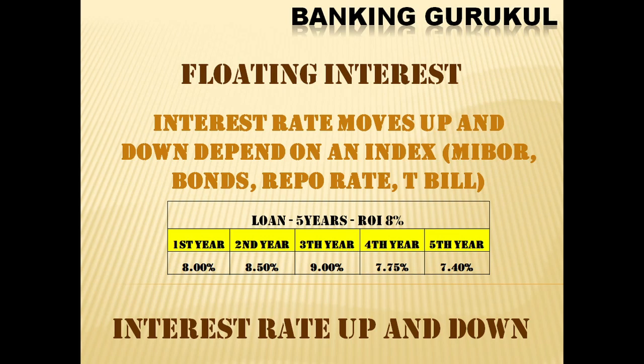In floating interest, the interest rate will keep on fluctuating. It may go up or it may go down, depending on the index. This index will be decided by the bank. If your index rate goes up, then your rate of interest will go up. In my example, you can see first year it will be 8%, next year 8.5, third year 9%, fourth year 7.75, fifth year 7.40. Depending on your index, your interest rate will go up and down. This is called floating interest.